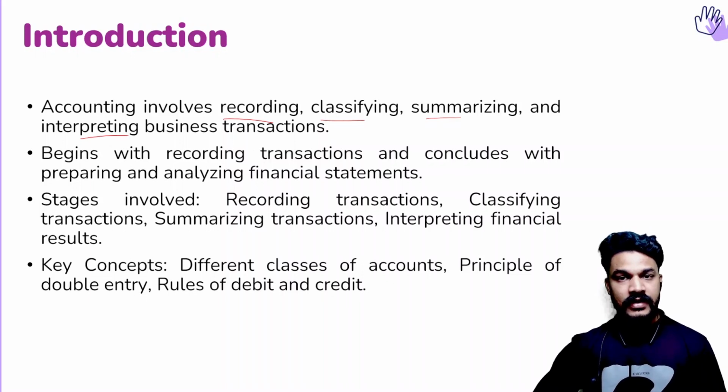And later, we will be preparing financial statements as the summary of these ledgers. So the summarizing is done through preparing financial statements such as the statement of profit or loss and the balance sheet. So this is the entire structure of accounting.